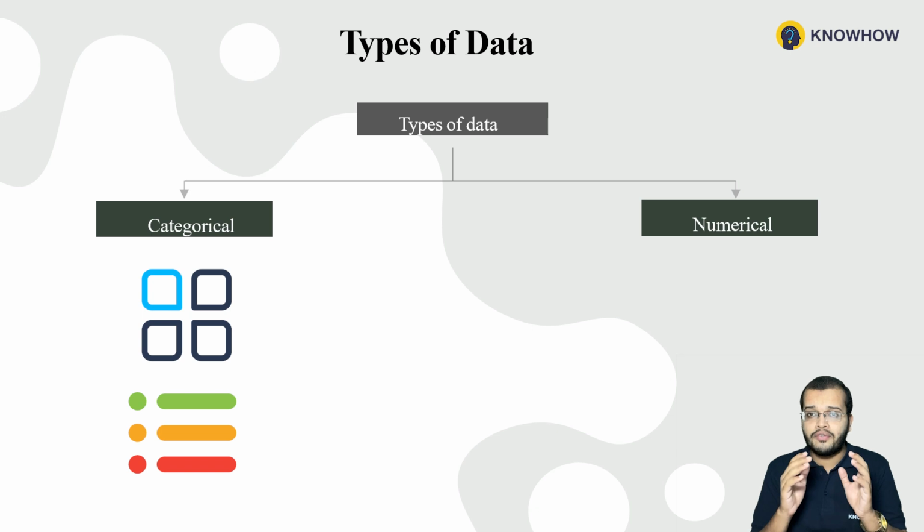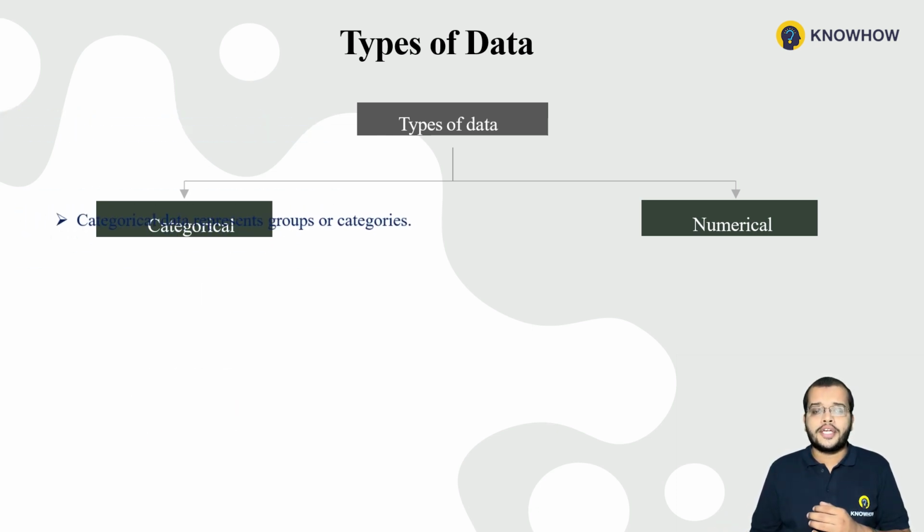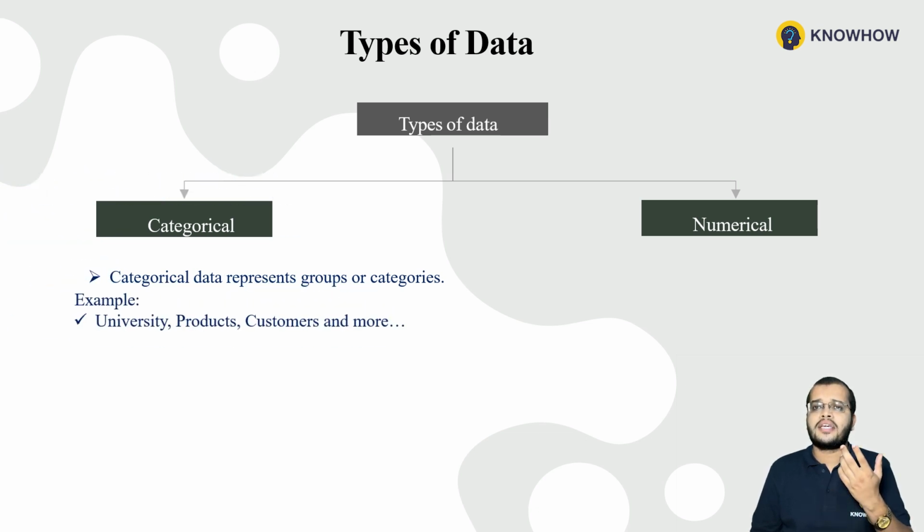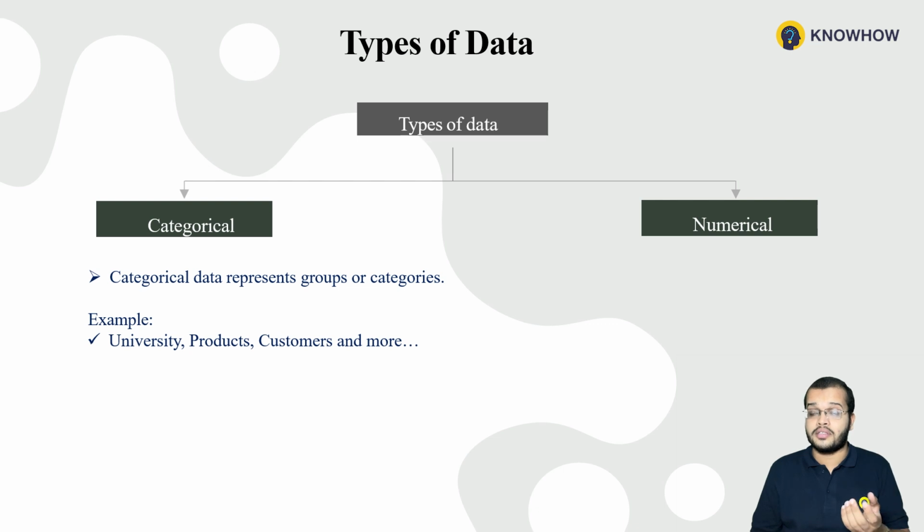Categories contain characters and give information about groups. A simple example of categorical data: let us consider the data of universities, the data of products, the data of customers. So we have lots of information.